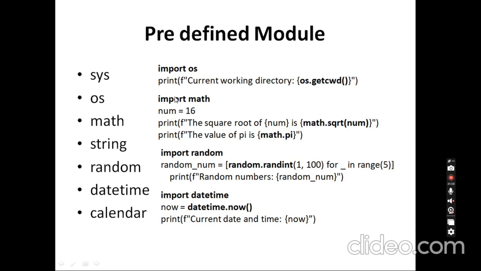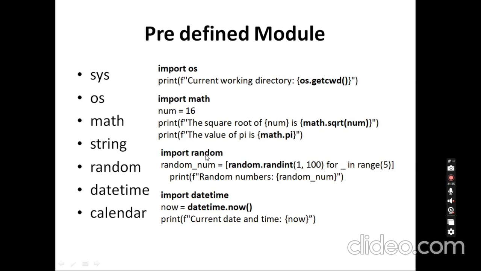I am also importing the math module, with the number 16. I use two functions: one is square root, and the other is a constant. Calling math.sqrt and passing 16, I get the value 4. Likewise, math.pi gives the pi value, 3.14, and that will be the output.